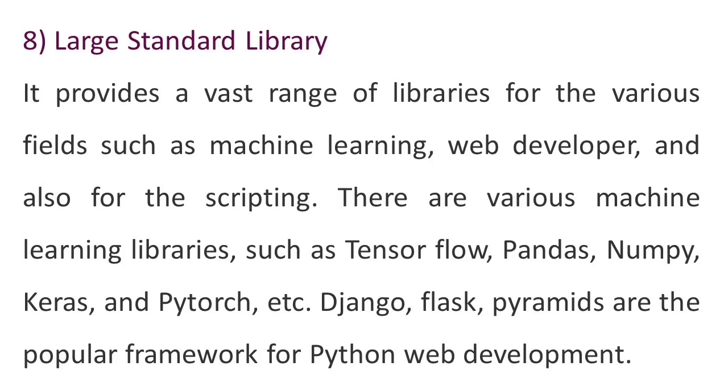Eighth point is large standard library. It provides a vast range of libraries for various fields such as machine learning, web development and also for scripting. There are various machine learning libraries such as TensorFlow, Pandas, NumPy, Keras and PyTorch, etc. Django, Flask, Pyramid are the popular frameworks for Python web development.